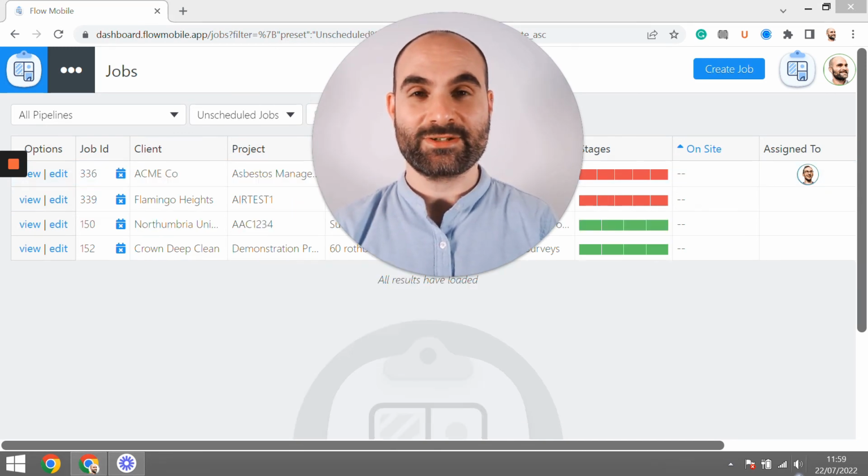So that's how you create unscheduled jobs in the dashboard. Remember, this is something you'll want to do if you've perhaps received a job opportunity but you don't yet know the site work date. It's still got to be figured out with the client. But you do want to log the job just to make sure that you don't forget about it.